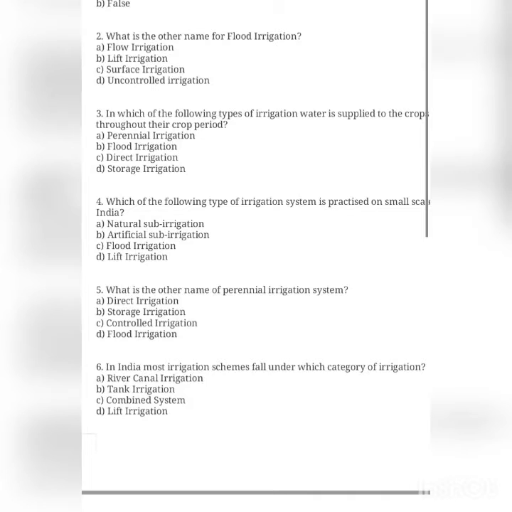Okay, so the sixth question is, in India most irrigation schemes fall under which category of irrigation? The options are river canal irrigation, tank irrigation, combined system, lift irrigation. In this system a solid barrier such as a dam or storage weir is constructed across the river. So the volume of storage required depends upon the requirement of crops. So the answer is tank irrigation.